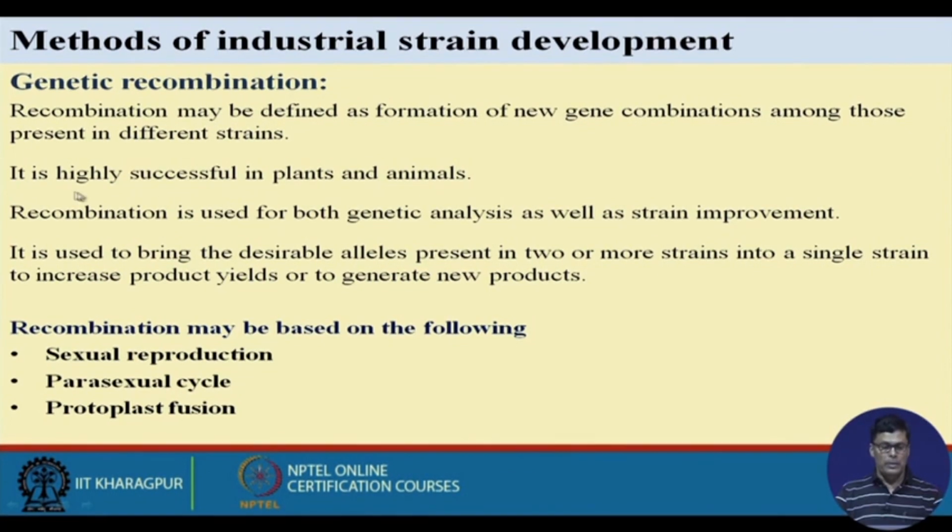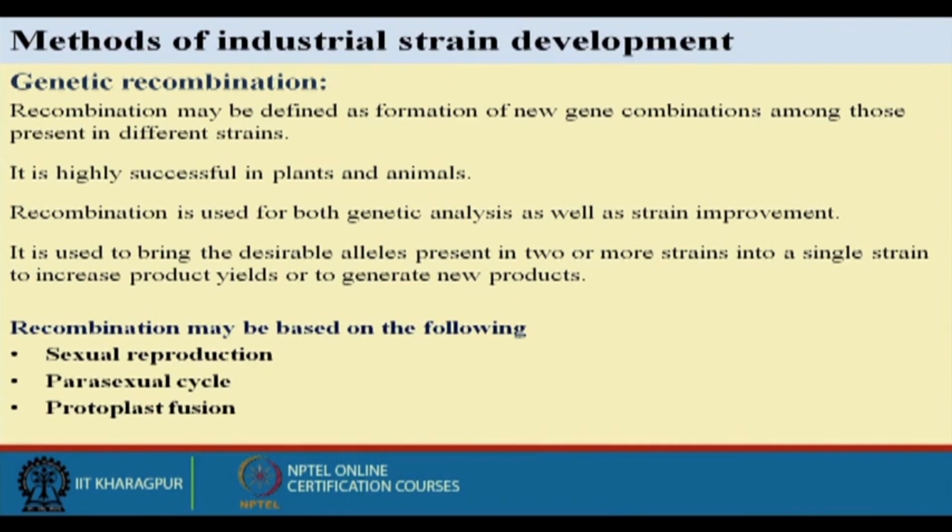Then methods of industrial strain improvement are also very important. The first is genetic recombination. Recombination may be defined as the formation of new gene combinations among those present in different strains. As I told you, suppose one organism doesn't have a particular gene and we want that gene in that organism. We take the gene from another organism, clone it in a plasmid, and then overexpress it in the organism to get the desired property in that particular organism.